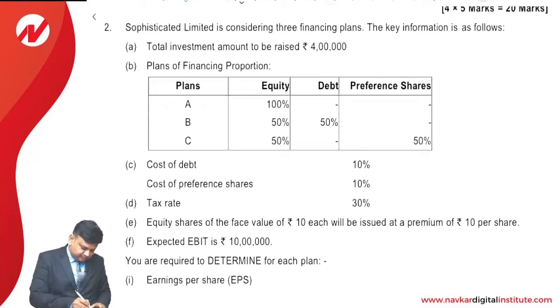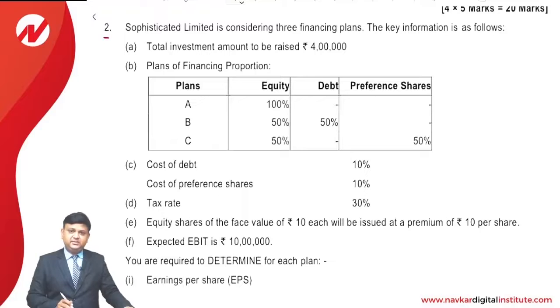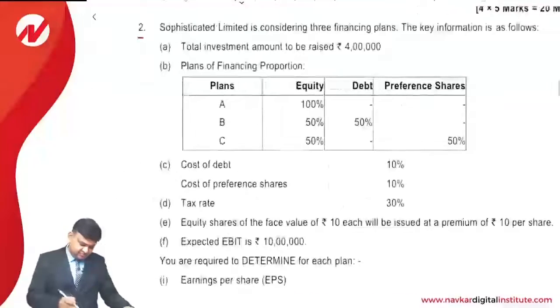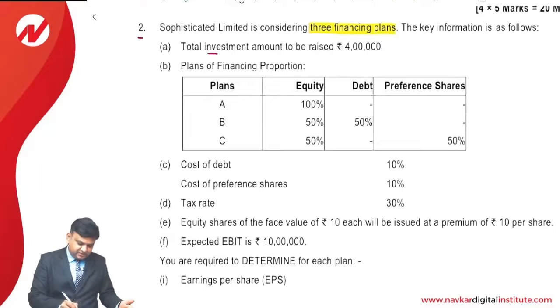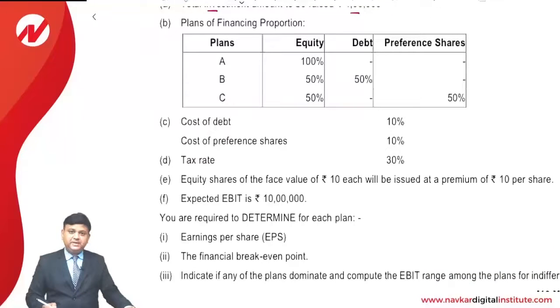Starting with the question number 2. Sophisticated Limited is considering, highlight the portion, 3 financing plans. The key information is as follows. The total investment amount to be raised is 4 lakhs. Plans of financing have been given A, B and C. In case of A plan, we will be having 100% equity financing. That is, entirely 4 lakh rupees will be raised by way of equity share capital.